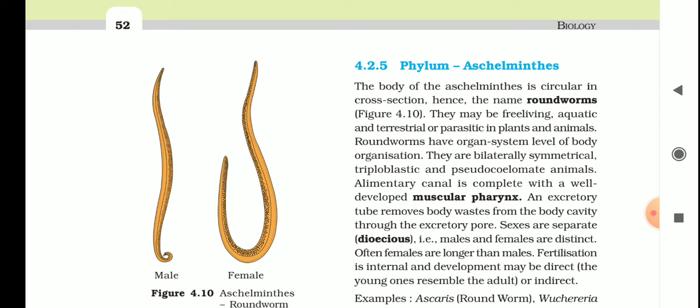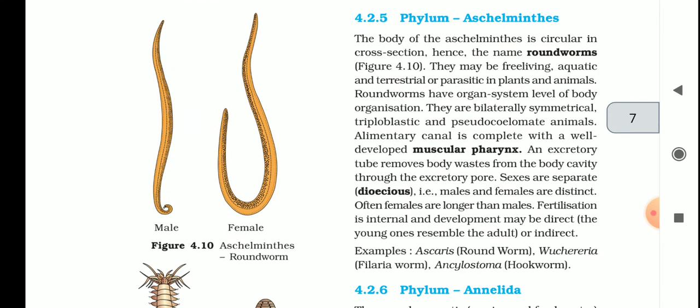The example of the Aschelminth is Ascaris. Aschel means Ascaris, so remember that the Aschelminth example is Ascaris. In Ascaris, male and female are separate. The female is bigger than the male. Often females are longer than males. You can see in the diagram that the male is short and the female is long. So mostly in Aschelminths members, the female is larger and the male is shorter.